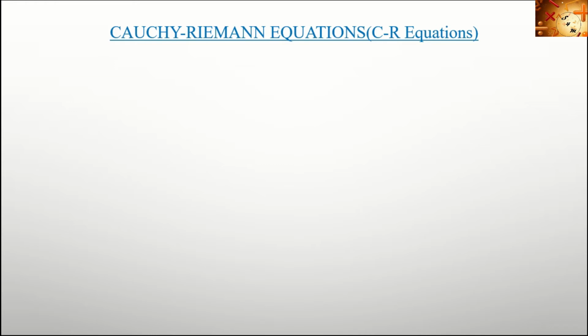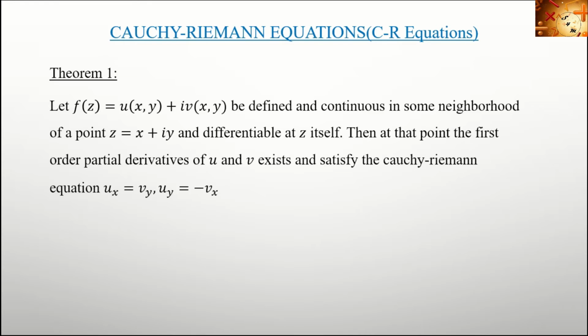Let's see what the CR equation is. Let f of z equal to u of x, y plus i into v of x, y, which is a complex function, be defined and continuous in some neighborhood of a point z equal to x plus iy and differentiable at z itself.